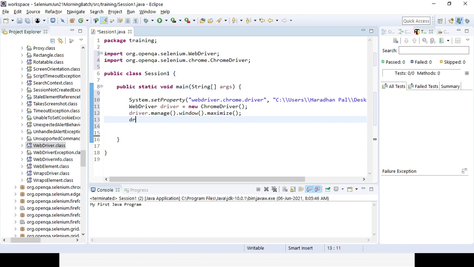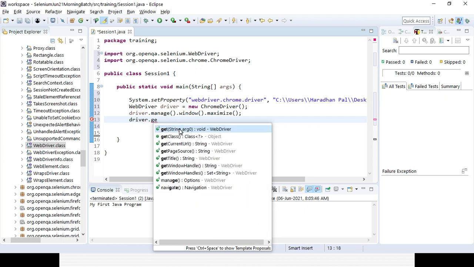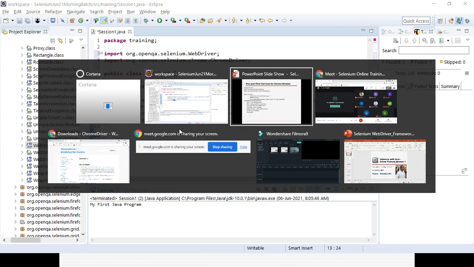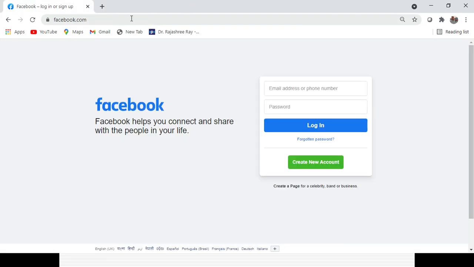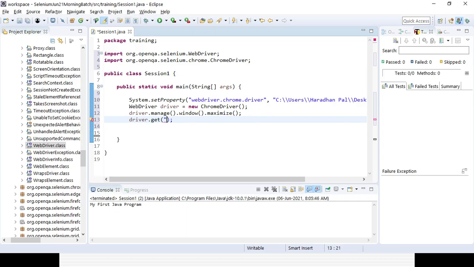Now I can pass a URL. driver.get is the command for passing the URL. Suppose I pass the URL for our Facebook page. Just copy the Facebook page URL, and put it in double quotes, because this is a string, and any string needs to be given in double quotes. If it is an integer, we can give it without double quotes. So that is the command.